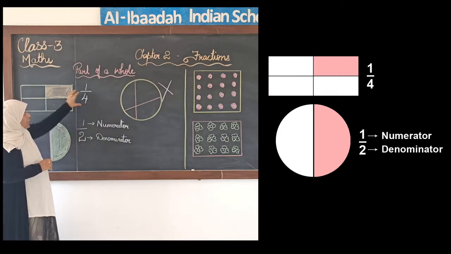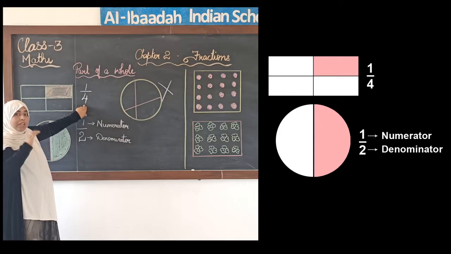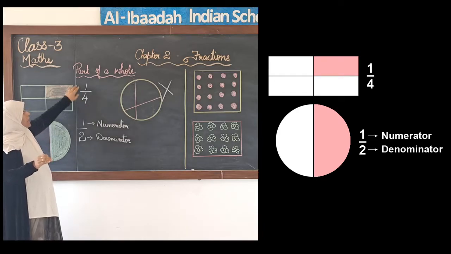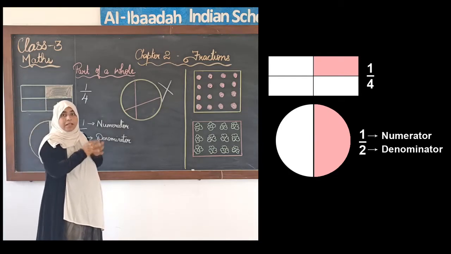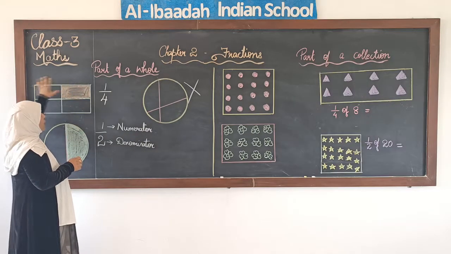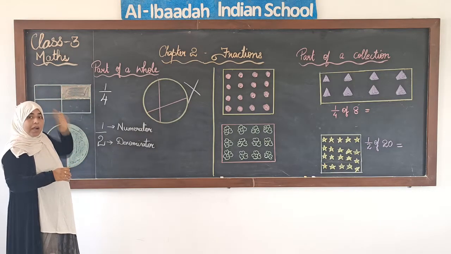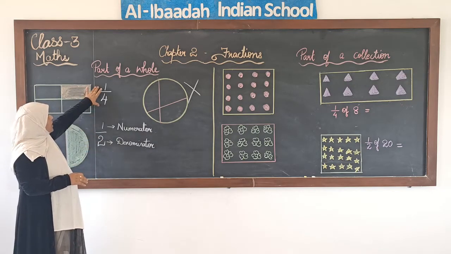The total number of parts, the denominator tells us about that, how many equal parts are made, and the numerator tells us how many parts are selected out of the total parts. Okay. So once again, this is a part of a whole. Parts made should be equal. We write the fraction in this form.